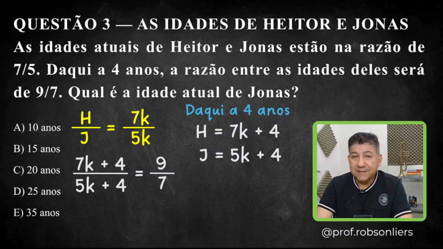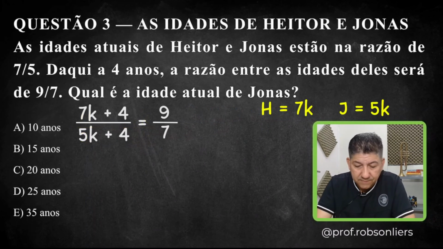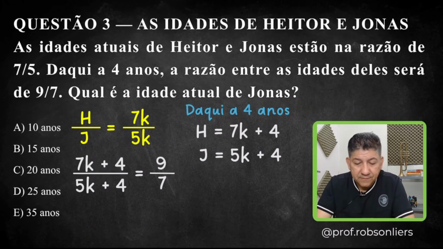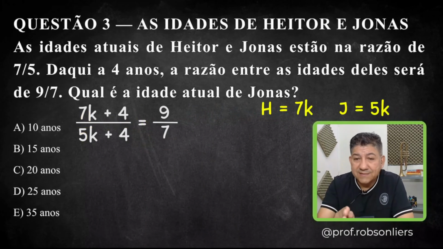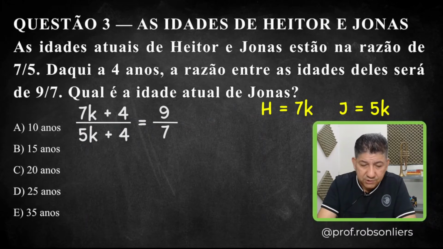We can cross multiply. Cross multiplying, 7 will multiply everyone on top, 7k plus 4, and 9 will multiply everyone on the bottom, 5k plus 4, all right? I'll organize the board here so we can solve it. I'll leave it in a corner here. Look, Heitor's age is 7k, and Jonas's age is 5k, all right? Just so we can remember later.